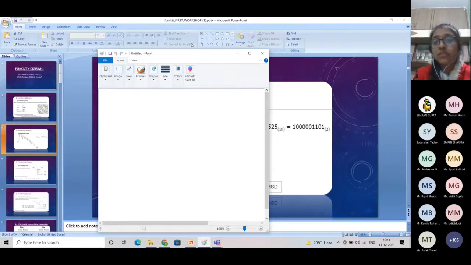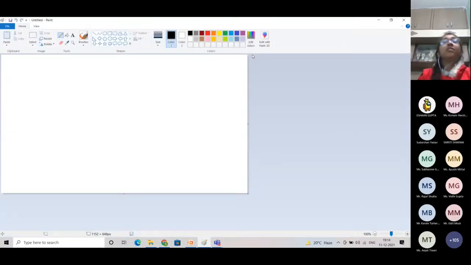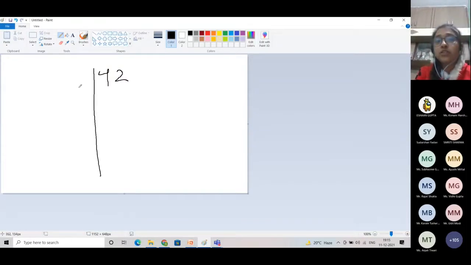Okay, so we'll see how to convert decimal number system to binary number system with an example. Let's take a small example. Let's say 42. We'll divide 42 by 2 until we get the quotient as 0. So firstly we divide 42 and we get 21.